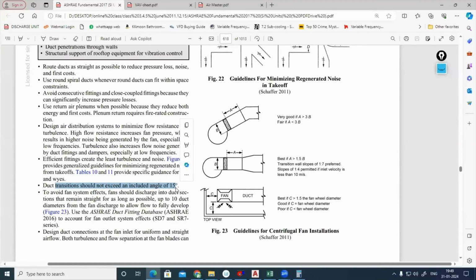DW 144, that is, duct transition means taper piece. So they're recommending 15 degree. But if you are following DW 144, you can follow 22.5 degree. Here they are representing duct transition pieces as less than or equal to 15 degree.